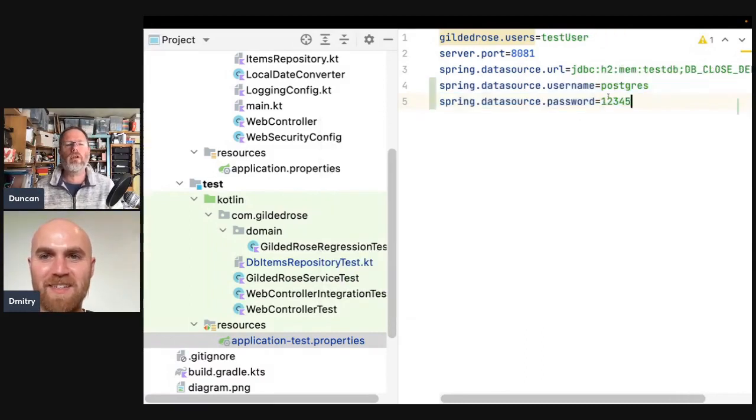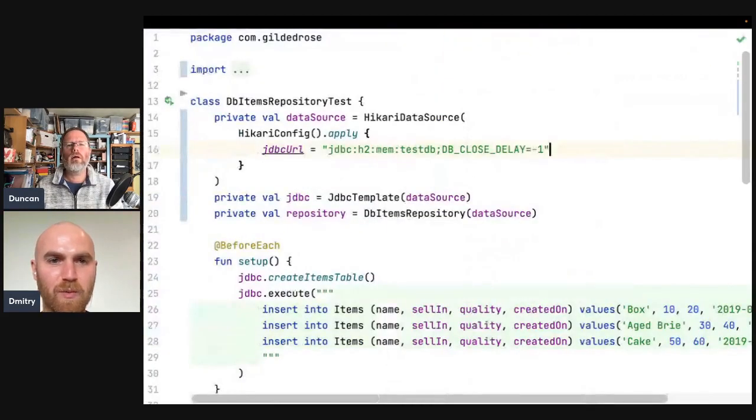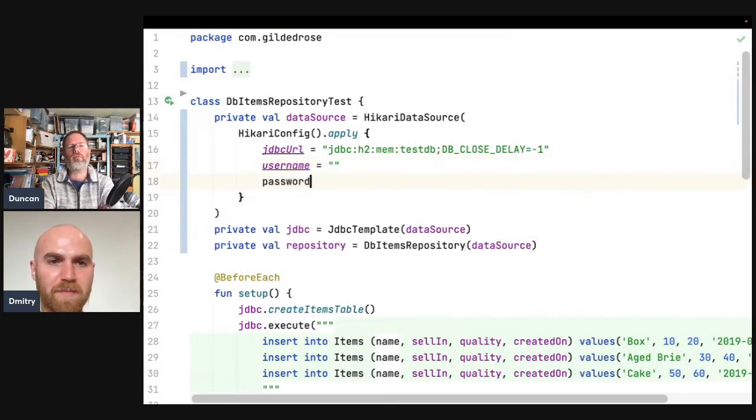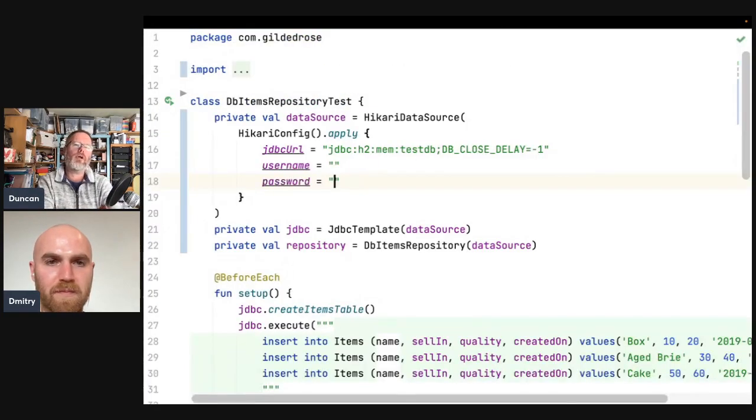Yeah. First time we used it. Maybe we hard code something here like this and do the same in the test where we just hard code. So I have a hunch actually that if you just leave those blank, this would work. Just as a matter of interest, I'm interested to see. Yeah, if you put them as blank there, does that work? Let's see.